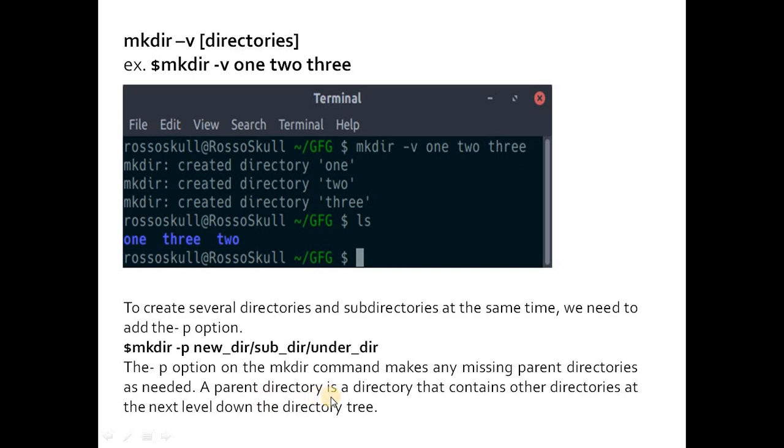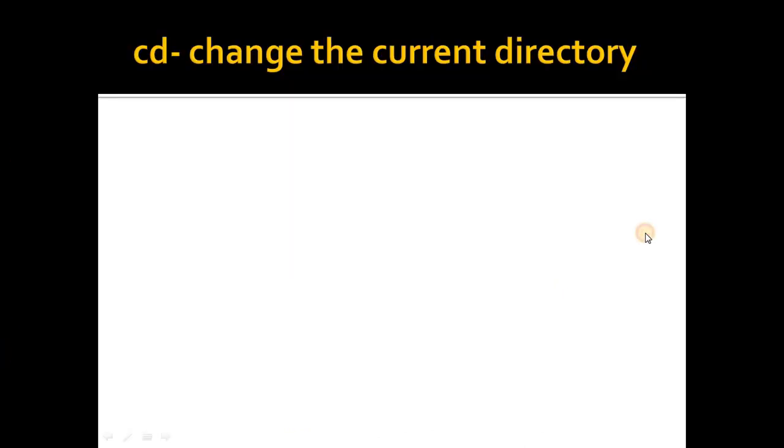A parent directory is a directory that contains other directories at the next level down the directory tree. The user executing this command must have permissions to create a directory in the parent directory. If you have the permission for your directory, then only you will be able to create subdirectories in your parent directory. Okay, so with this we finish with the command mkdir. I hope you have understood how to create a new directory.